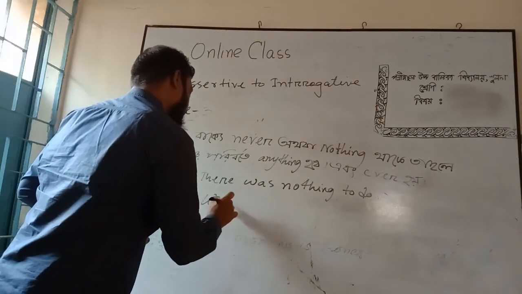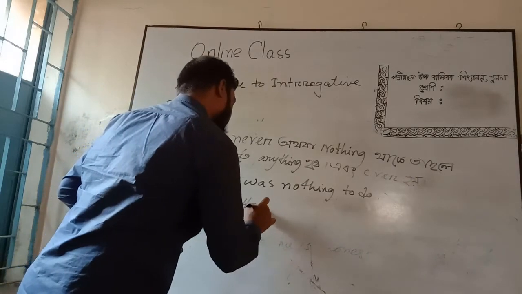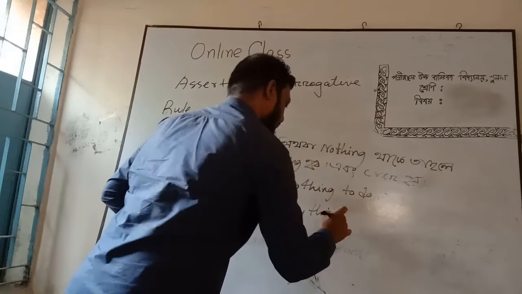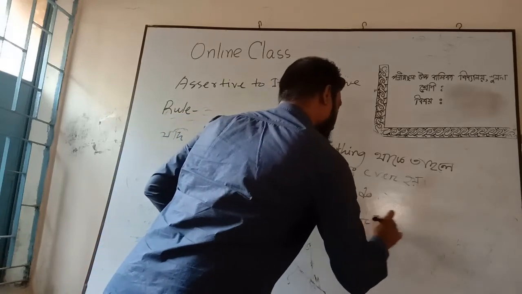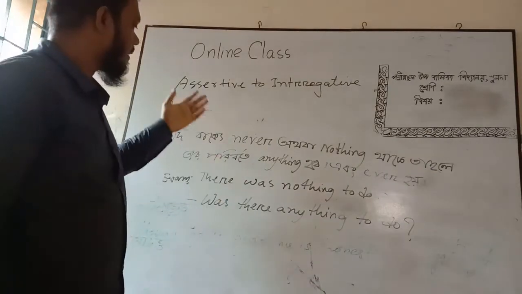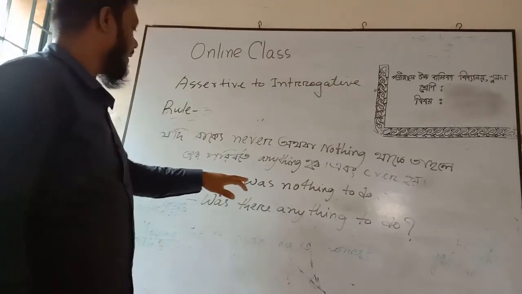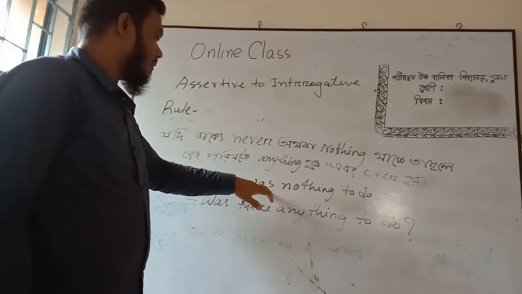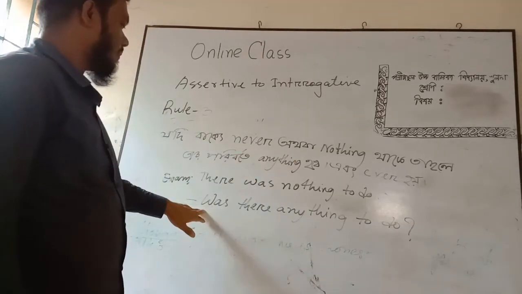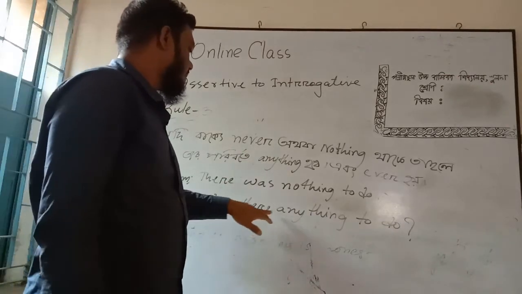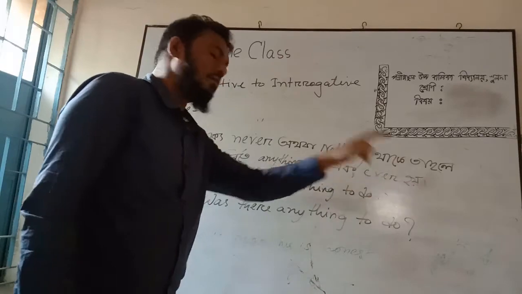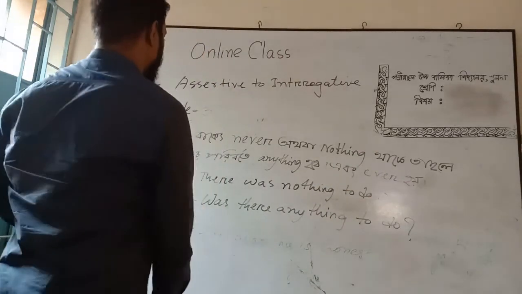The answer will be, was there anything to do? Because we have already learned in the past rules, if we find an auxiliary in the sentences, the structure will be auxiliary plus subject, like this. So we have used was plus subject plus, instead of nothing we have used anything plus extension. I hope that you have understood.